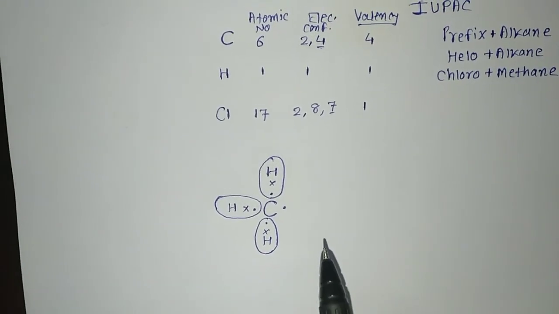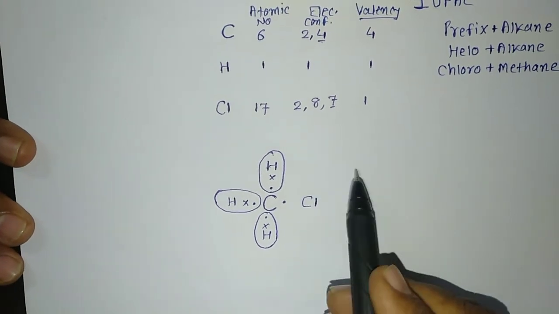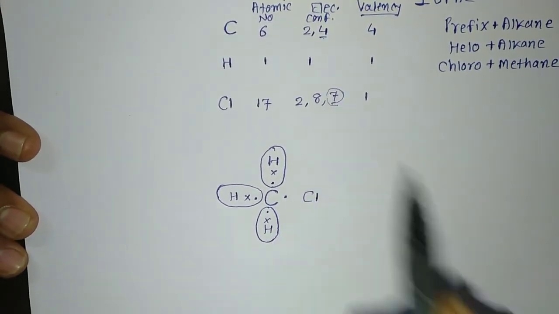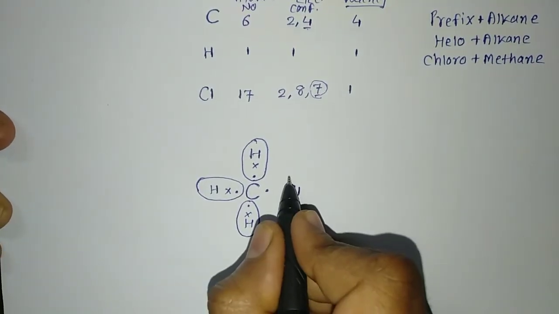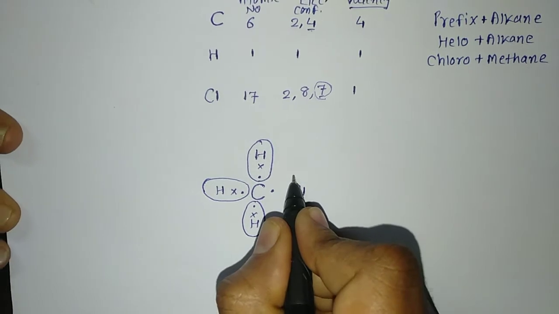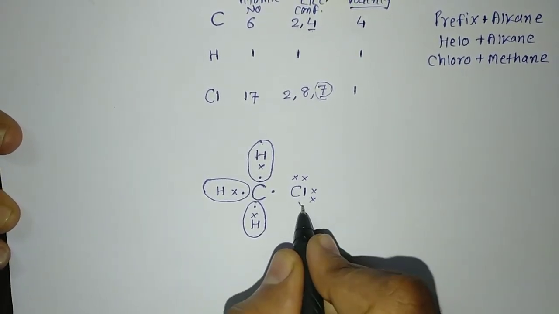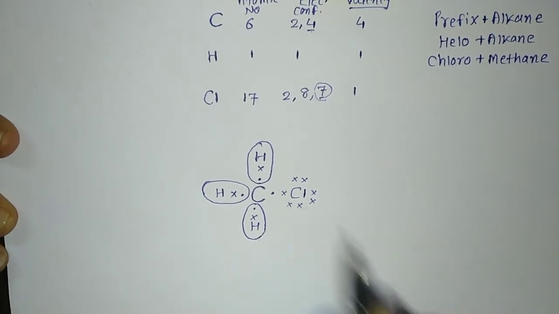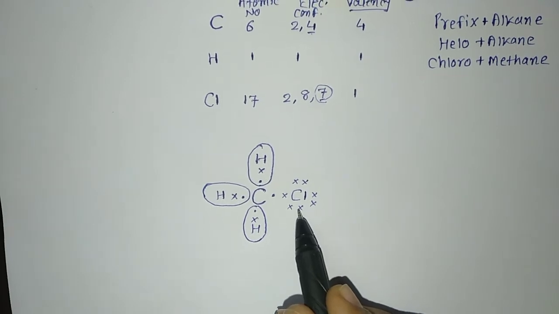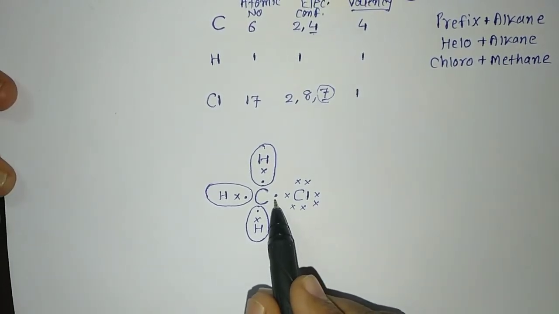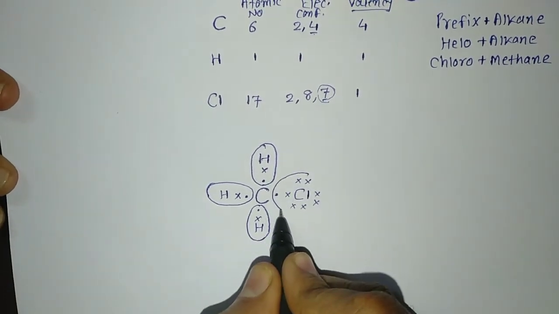How is it possible? First of all, I will write the chlorine. You know how many electrons are in its outermost orbit? You can see there are 7 electrons. So all those 7 electrons I will show around it with the cross. 1, 2, 3, 4, 5, 6 and this one 7. Now how many are required to complete its octet? It requires 1. So it will do the sharing with this carbon and make the covalent bond this way.